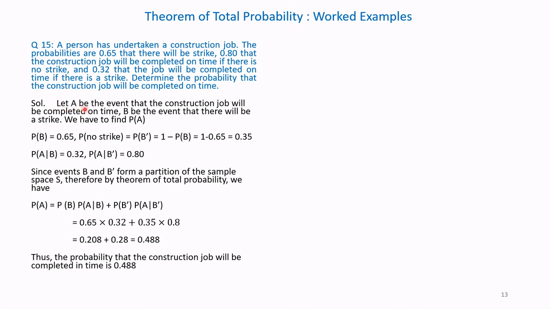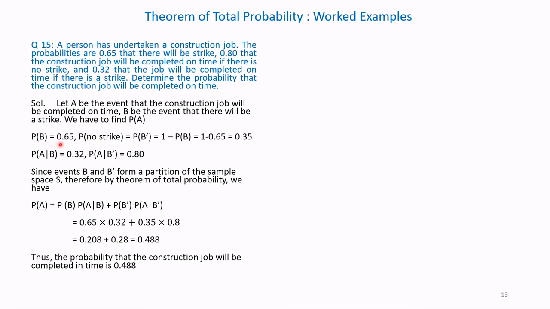Solution. Let A be the event that the construction job will be completed on time, and B be the event that there will be a strike. We have to find the probability of A, that is the probability that the job will be completed on time. P of B is the probability of a strike.